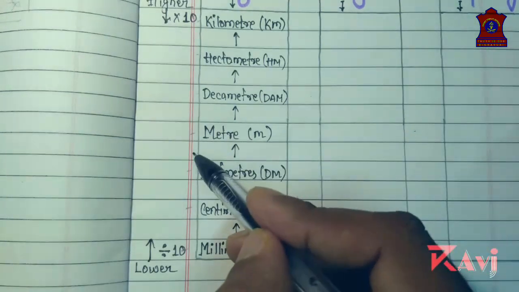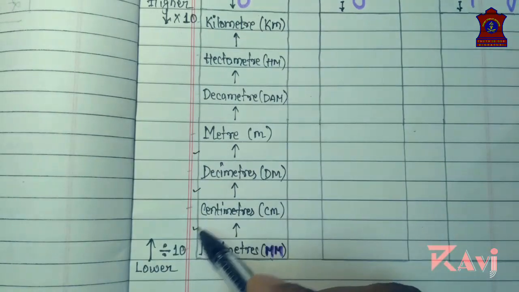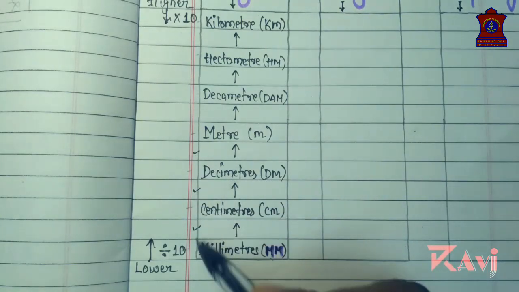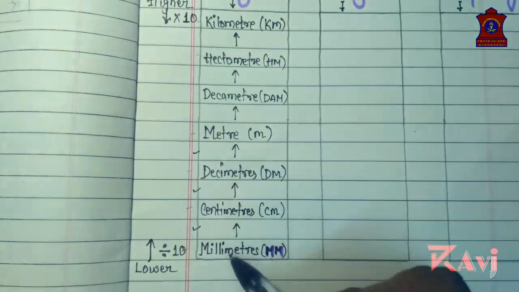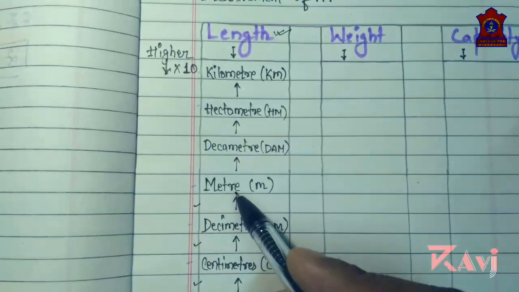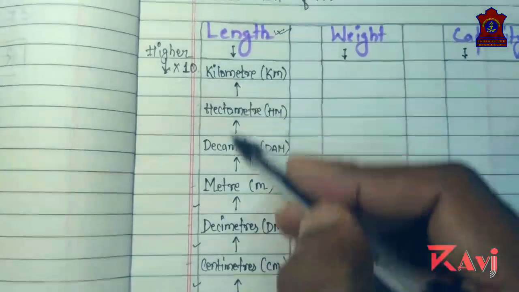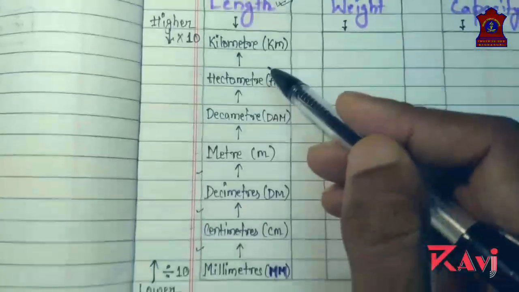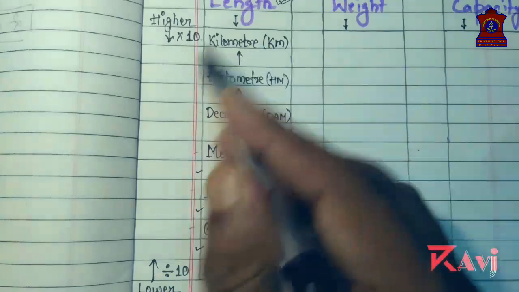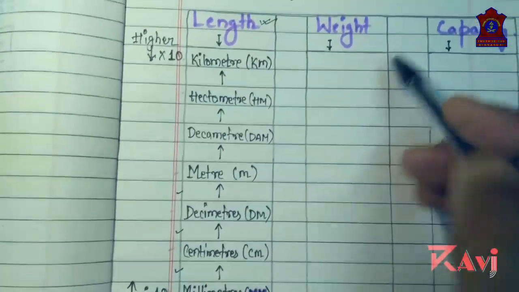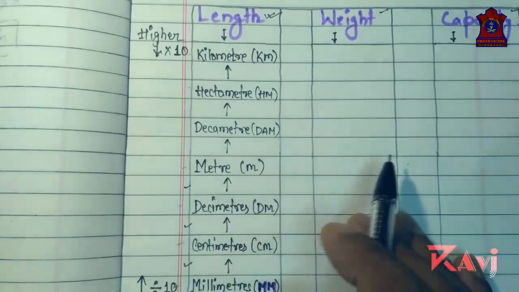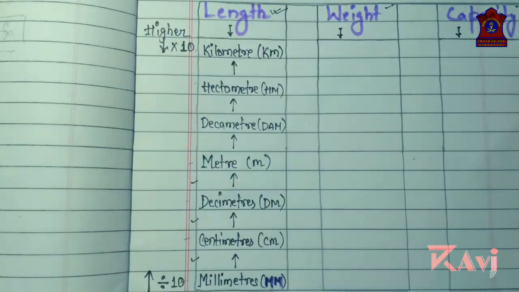If somebody is asking you how many millimeters make a meter, what will you do? This 10, this 10, and this 10, these three 10s need to be multiplied together. 10 tens are 100, 100 tens are 1000, so 1000 millimeters make a meter. Clear? Similarly, all the units are interlinked. Once you understand this, you will be able to understand weight also and capacity also. It's very simple, and I have made this very simple for you so that you can understand.